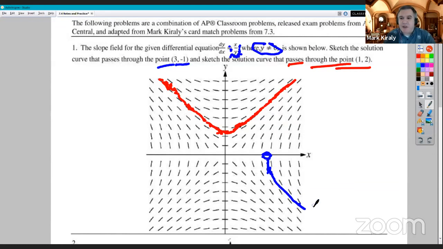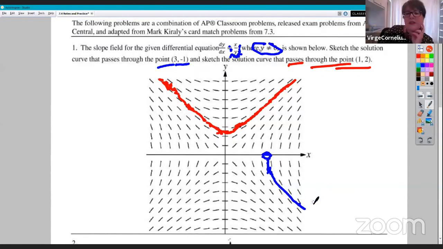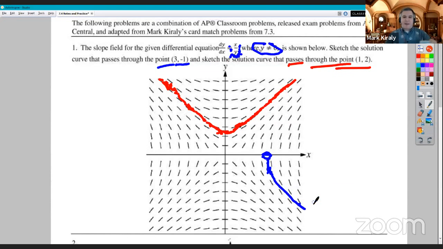So if I wanted a domain for this, I'd have to know where that intersects, but it would only be this part to the right of that hole. Could you say the range there is y is less than 0? I guess since dy/dx is a two-variable function, I could say our solution's only good for y less than 0. I think that would be good.